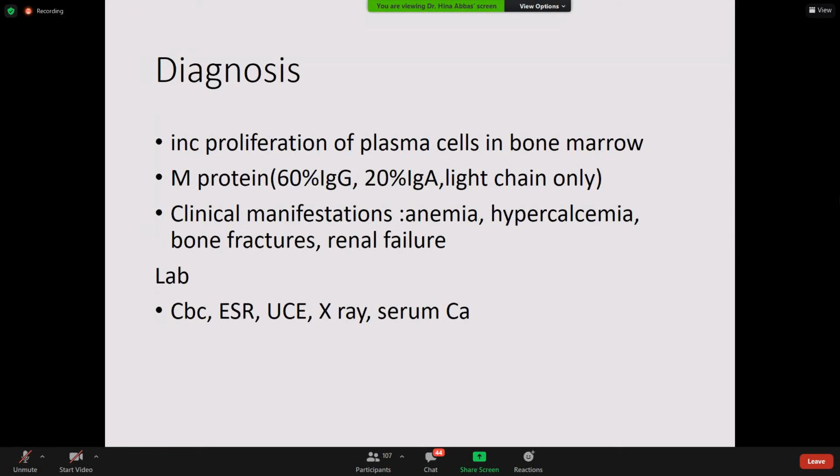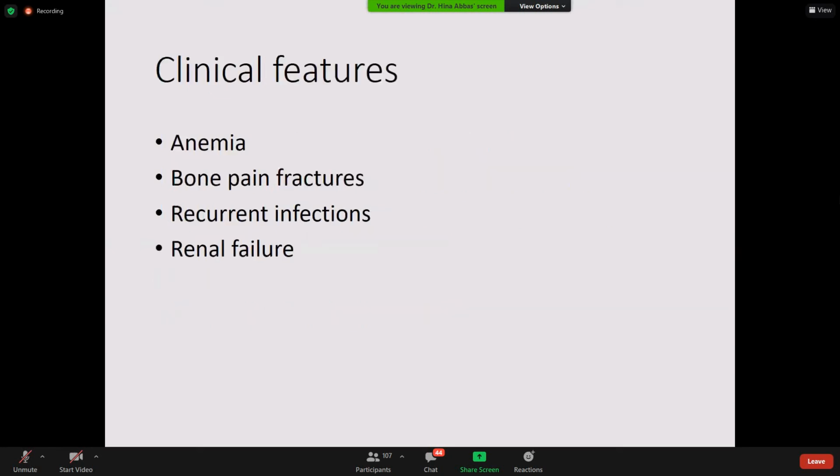In the lab, you will order a CBC. You will have a normocytic normochromic anemia. ESR will be raised because of these proteins. Then serum protein electrophoresis, X-ray, and serum calcium. Lytic bone lesions will be there. Clinical features include anemia, bone pain, and recurrent infections. Why? Because the antibodies are produced, but these are abnormal antibodies, so the normal antibodies are suppressed.